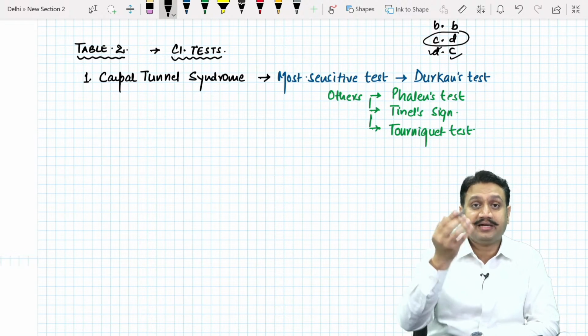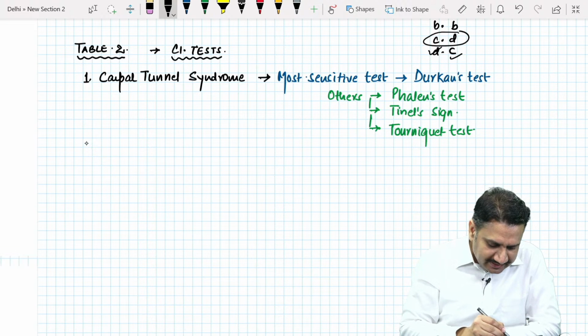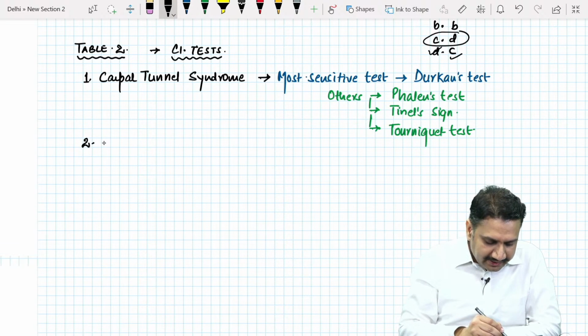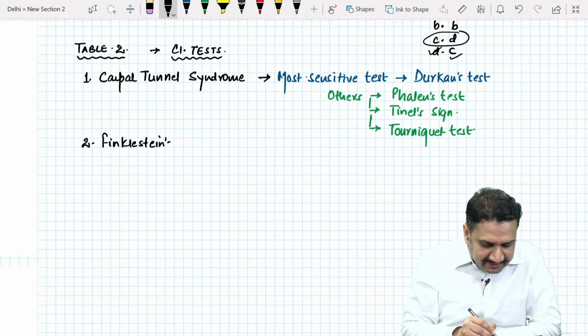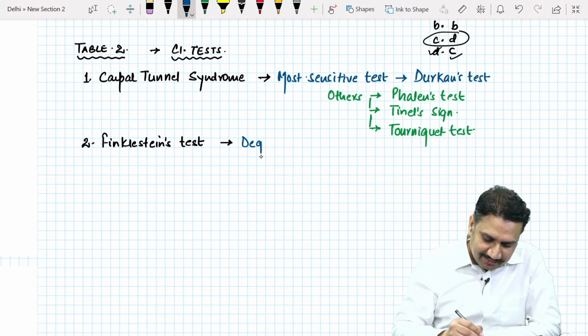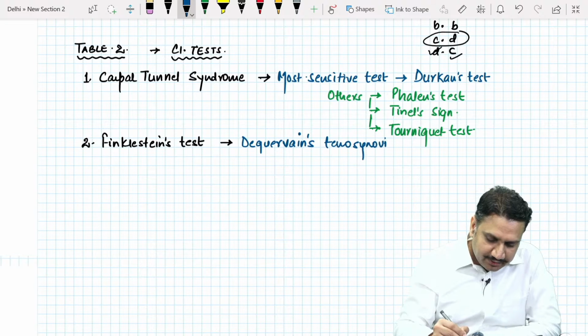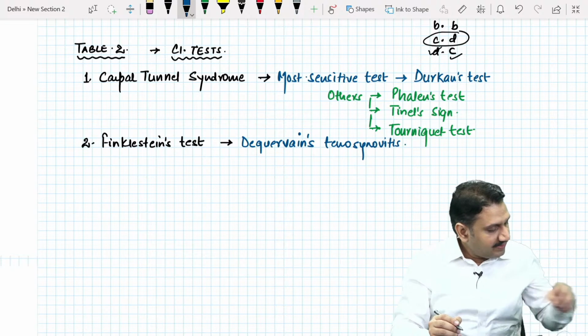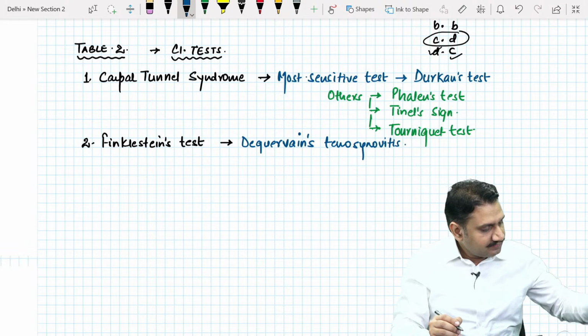All right, so number 2. What is another test around the hand area, if you can recall something? Number 2 is the Finkelstein test, the named test. It is done for what condition? We just talked about that. Yes, reverse namaste and namaste. Chetan is right, correct. So please remember, it is not the Siddha namaste, it is the reverse namaste. So de Quervain's tenosynovitis.